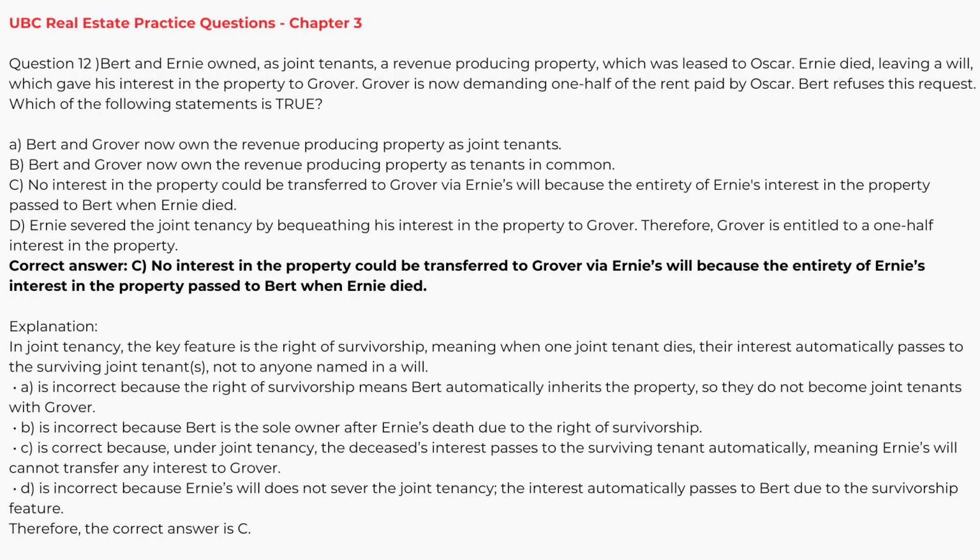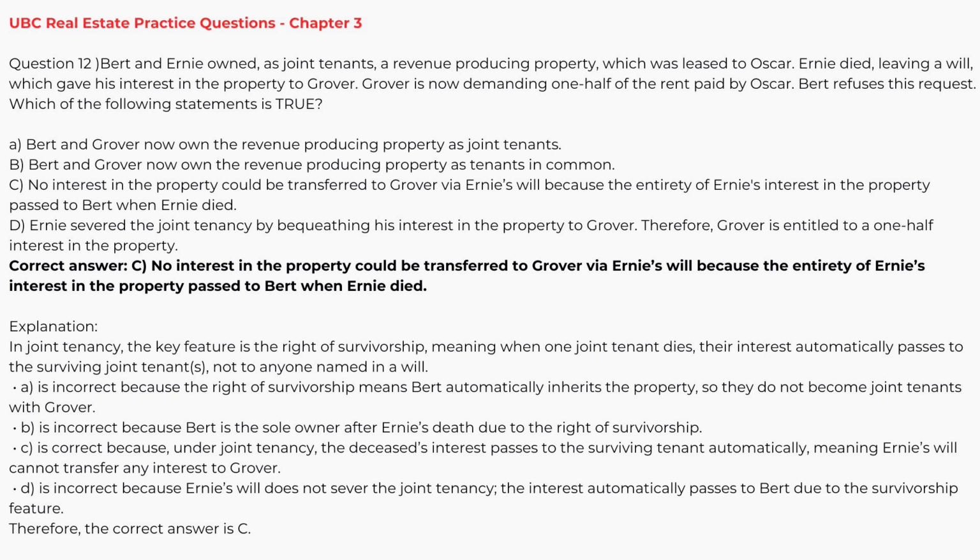Question 12. Bert and Ernie owned, as joint tenants, a revenue-producing property, which was leased to Oscar. Ernie died, leaving a will, which gave his interest in the property to Grover. Grover is now demanding 1/2 of the rent paid by Oscar. Bert refuses this request. Which of the following statements is true?